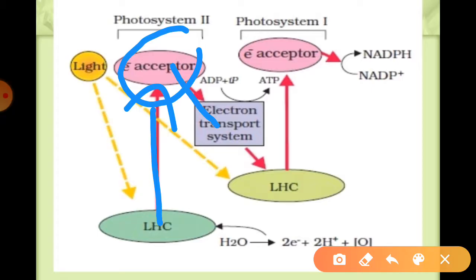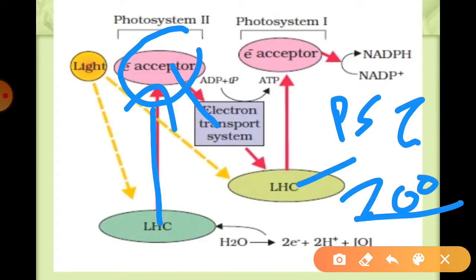Especially we have to note that this movement of the electron is downhill according to the redox potential scale, that is, the oxidation reduction scale. The electrons of the electron transport chain are not used up in the chain, instead they are further passed on to the pigment of photosystem I, PS I, that is 700 nanometer wavelength.